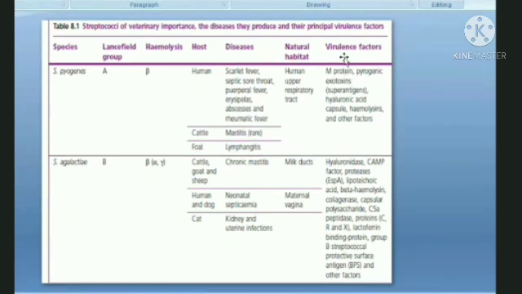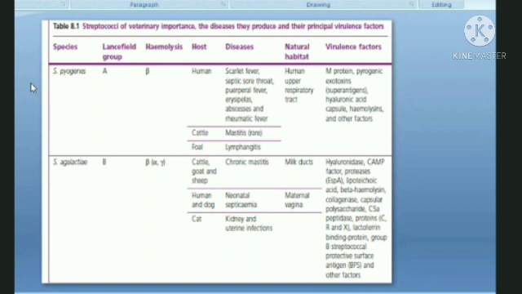And what are the virulence factors for this? Obviously, hemolysin production, beta hemolysin is one of the most important virulence factors of any Streptococcus species. Any Streptococcus which is pathogenic in nature will definitely produce a beta hemolysin. Okay? So hemolysin production is definitely a virulence attribute of the pathogenic Streptococcus species.